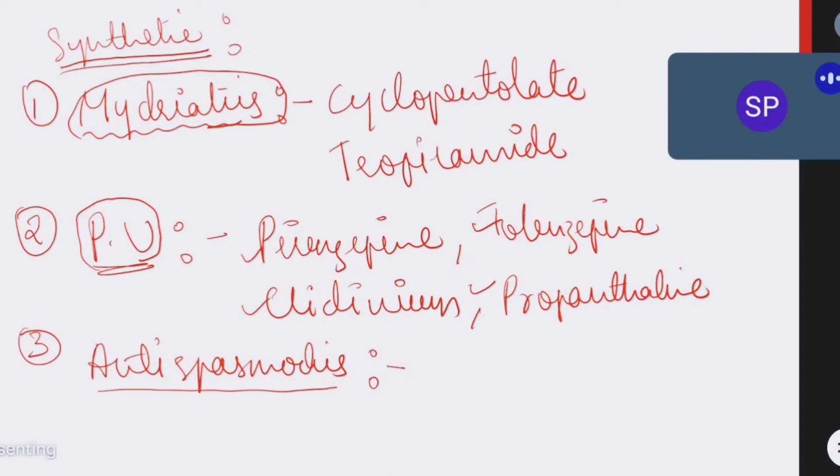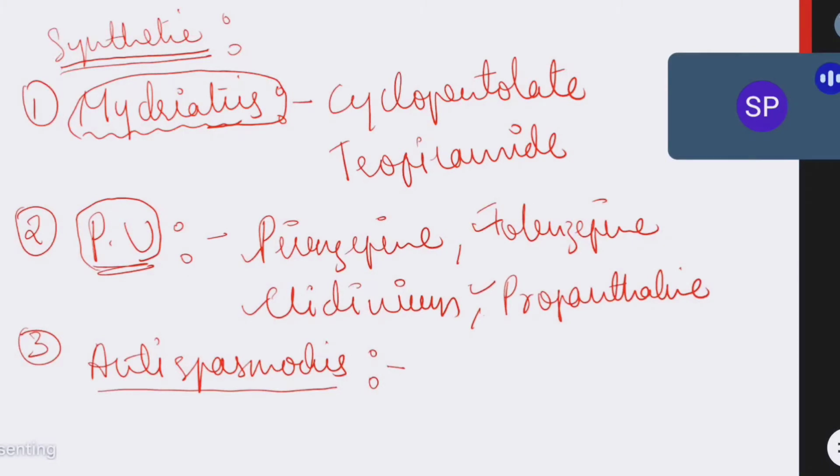Spasm means severe contraction, so they will cause pain. If anybody has muscle spasm or muscle pain, they will have severe intolerance. So in that case we have antispasmodics, which are the drugs that relax muscle contraction.